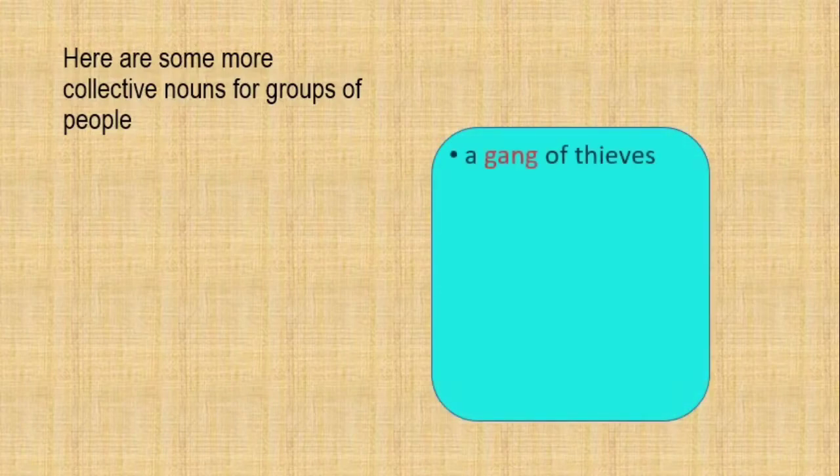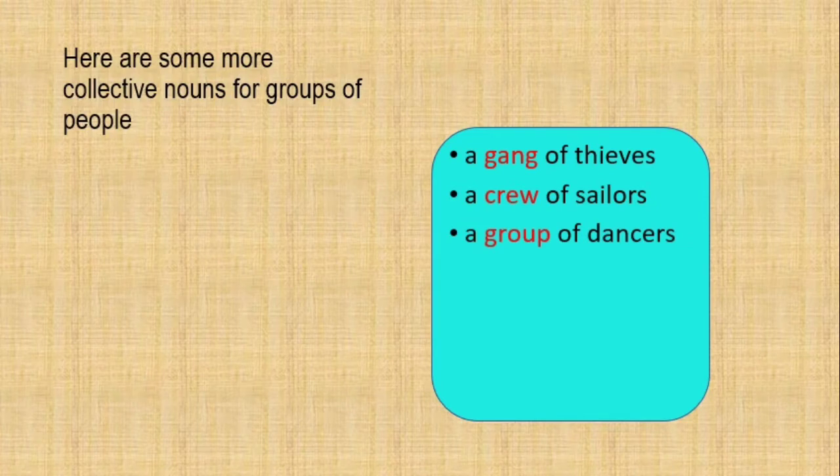Here are some more collective nouns for groups of people. A gang of thieves. The word gang stands for collection of thieves. A crew of sailors. The word crew stands for a collection of sailors. A group of dancers. When there are many dancers, we call it a group of dancers.